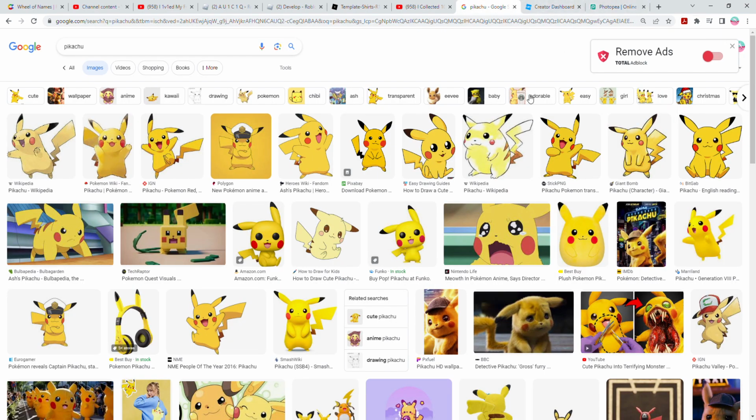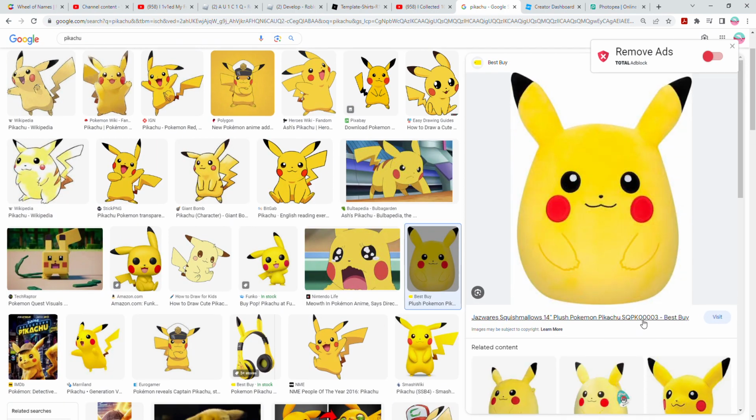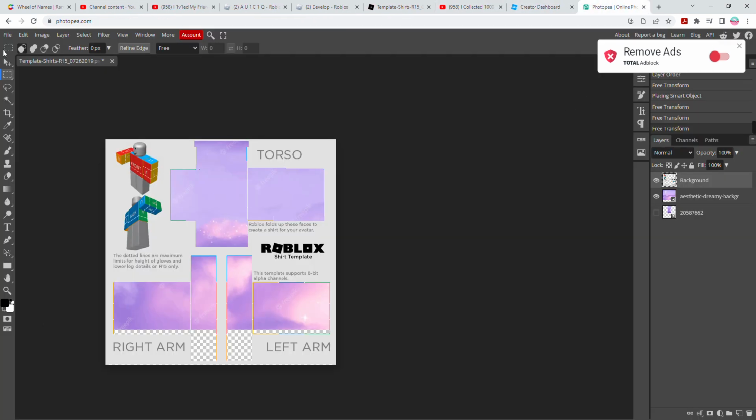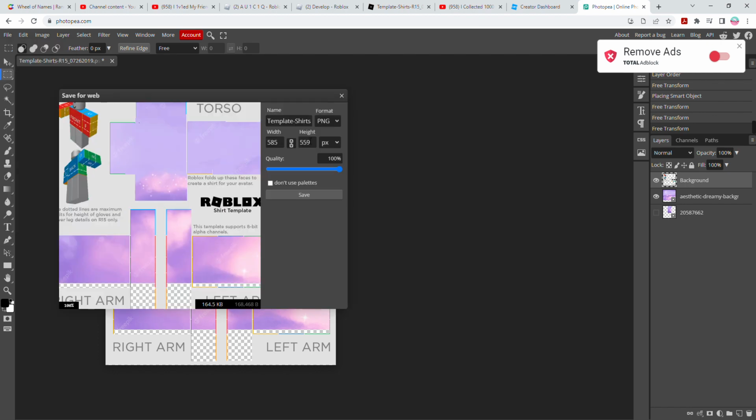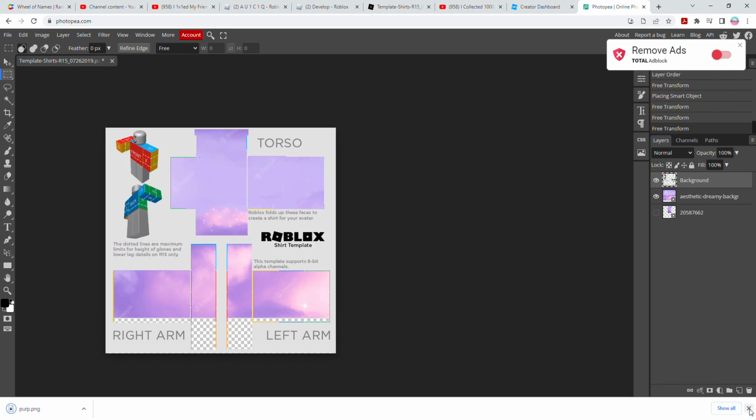But I'm not doing that. Okay, go to file and export as PNG. Name it whatever you want. Perp. Yeah, perp. And click save once you're done.